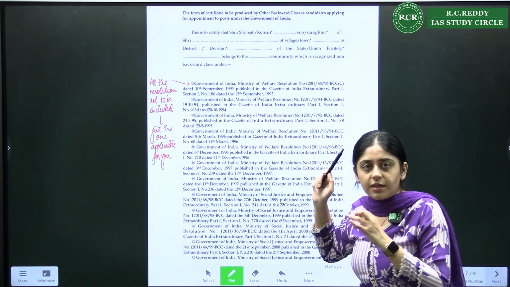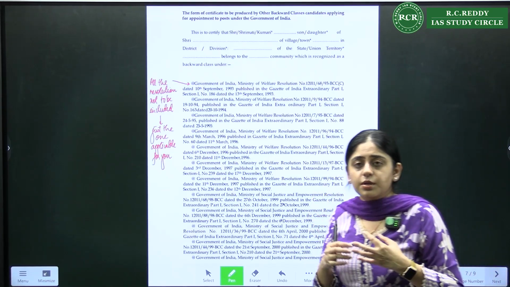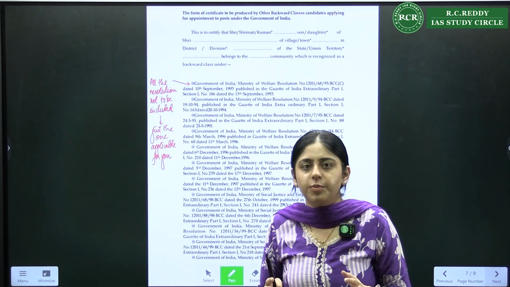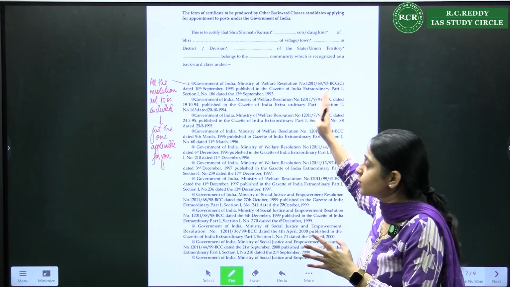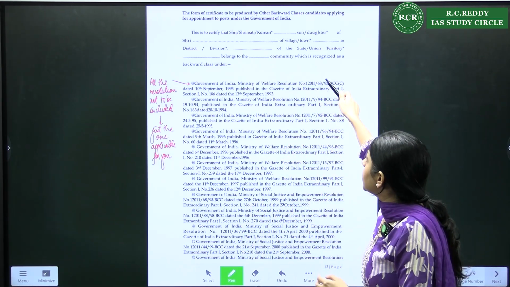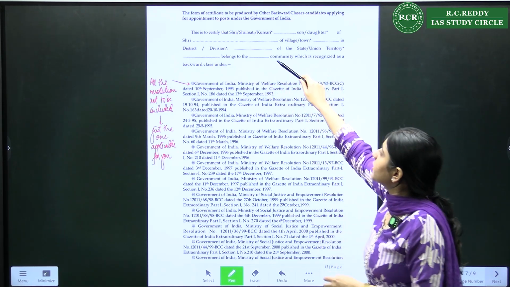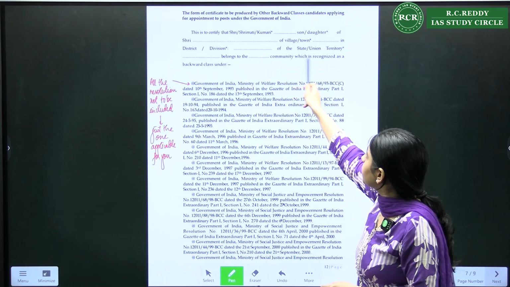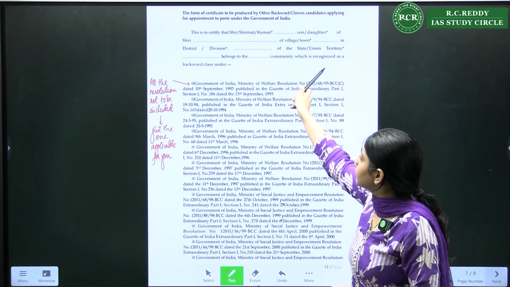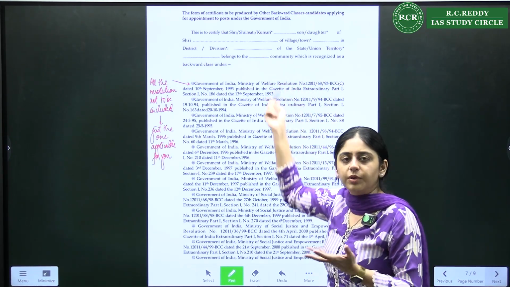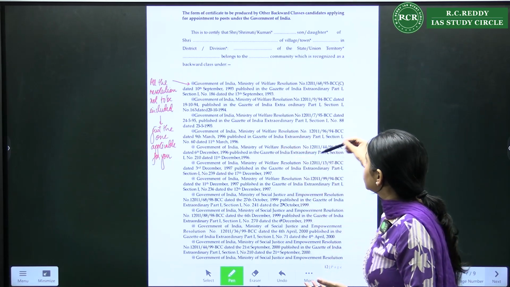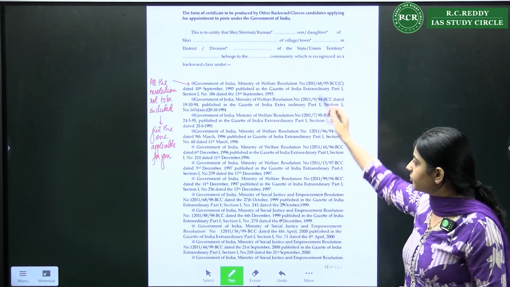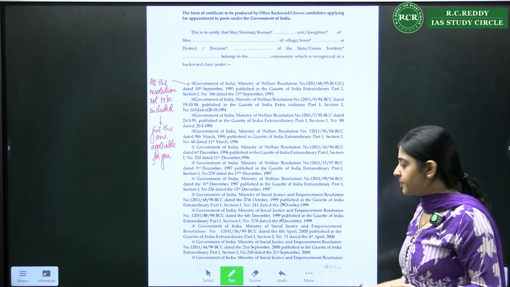One thing I have told many times, but still the same question comes: can I put a state certificate? No, you cannot put a state certificate. The format has to be this, right? Now in this format, you can see it certifies that this person, daughter of this, belongs to this particular village, state, and belongs to the community. You have to write your community. Then it says is recognized as backward class. So there are a lot of laws being given.